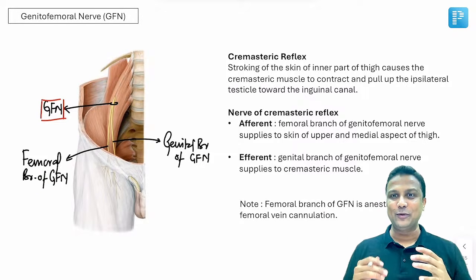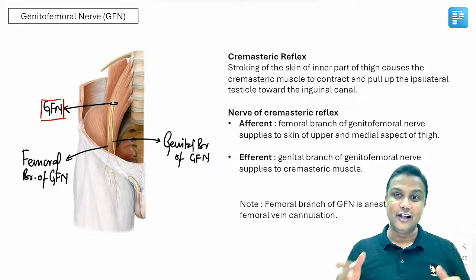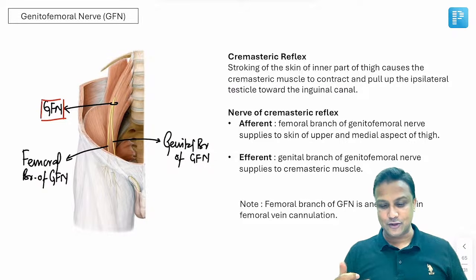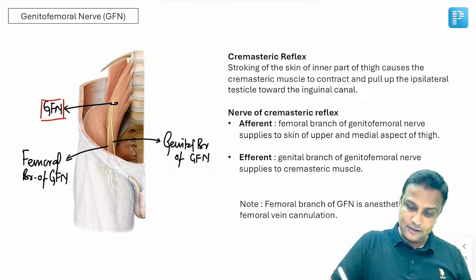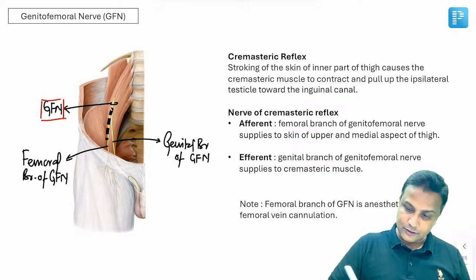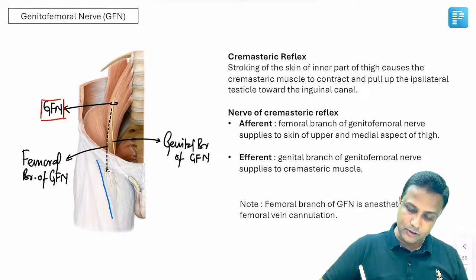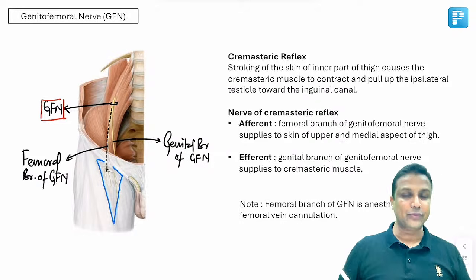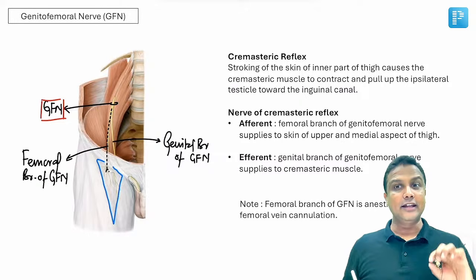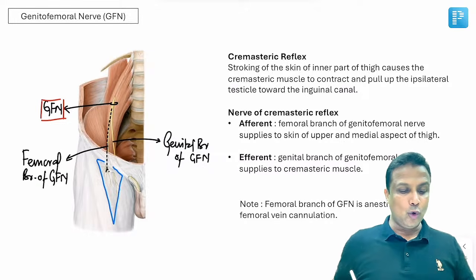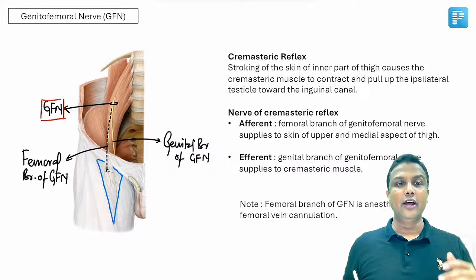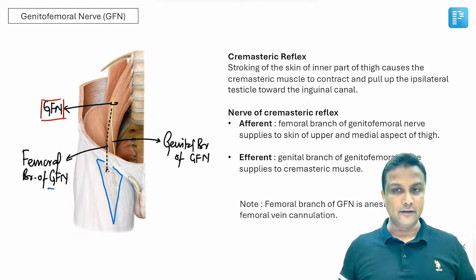From the name itself, you're able to understand there are two components in that, genital branch and the femoral branch. The one which is going here will be the femoral branch, sir. This is the femoral branch of the genitofemoral nerve, and you can clearly see this will be supplying the skin over the femoral triangle. The skin over the femoral triangle, this question was asked. So the skin over the femoral triangle will be supplied by femoral branch of genitofemoral nerve, sir.